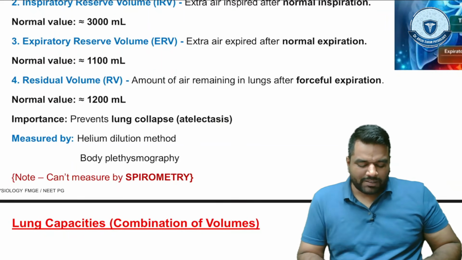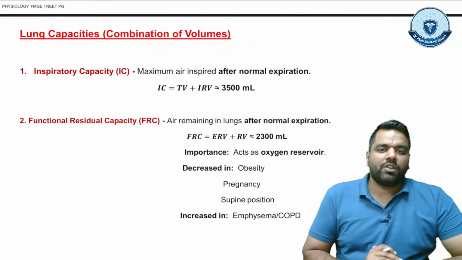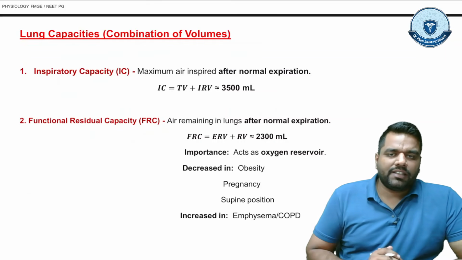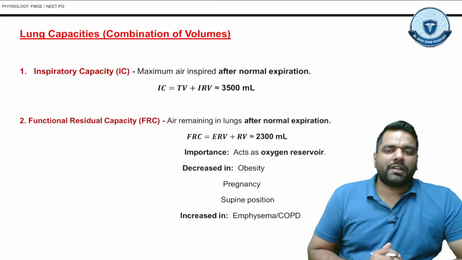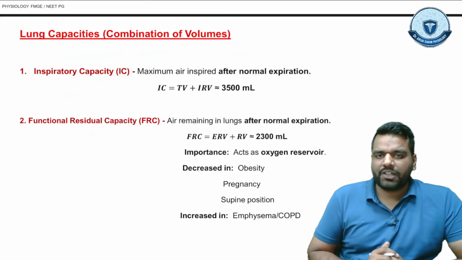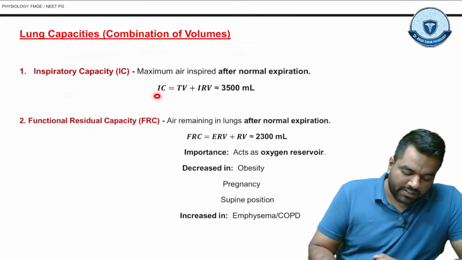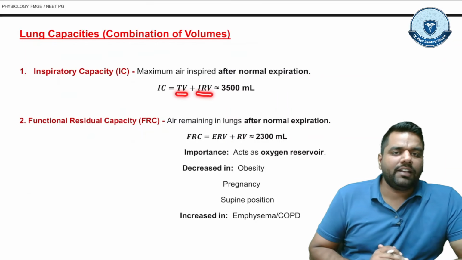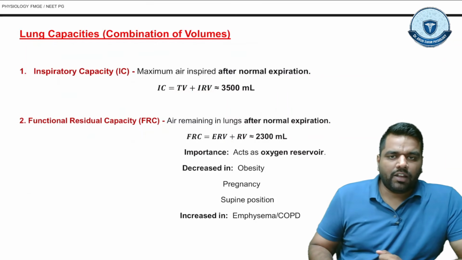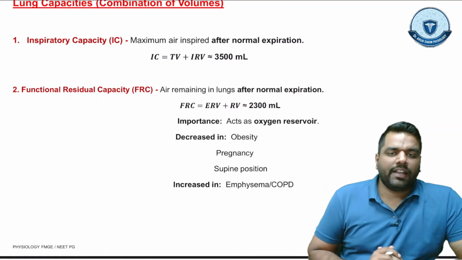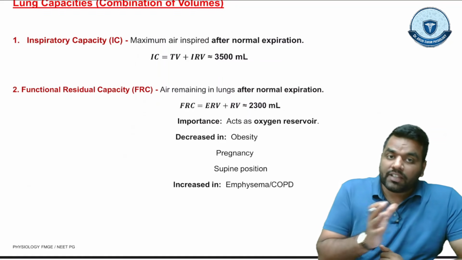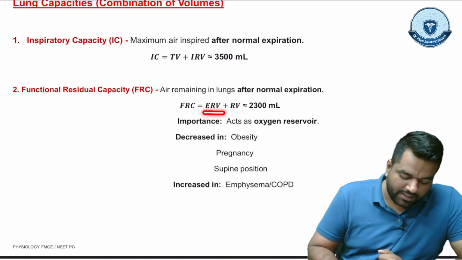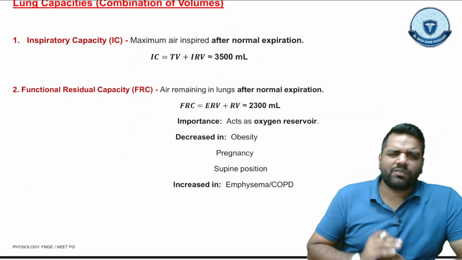Talking about the lung capacities, these are combinations of the volumes we already discussed. Inspiratory capacity is the maximum air the person can inspire after a normal expiration, and it is the combination of tidal volume and inspiratory reserve volume. Then the FRC is the air remaining in the lungs after a normal expiration, and it is the combination of ERV and RV.